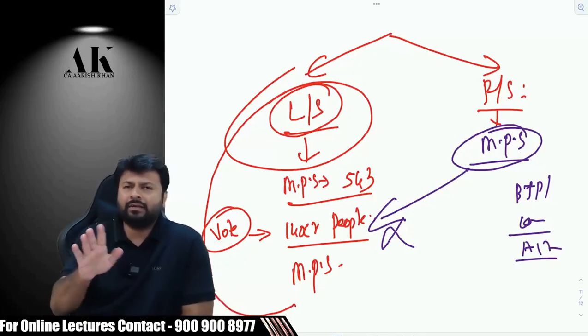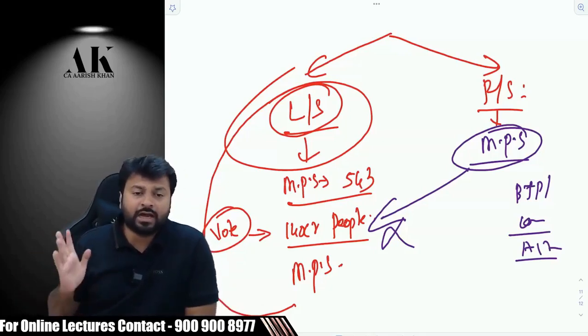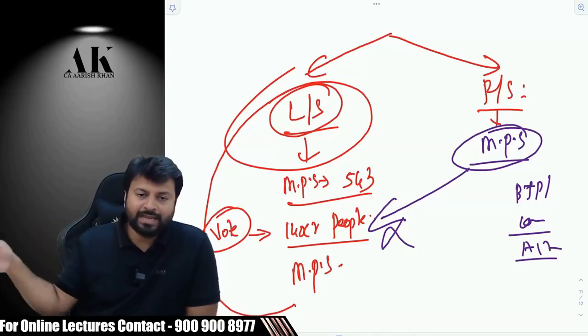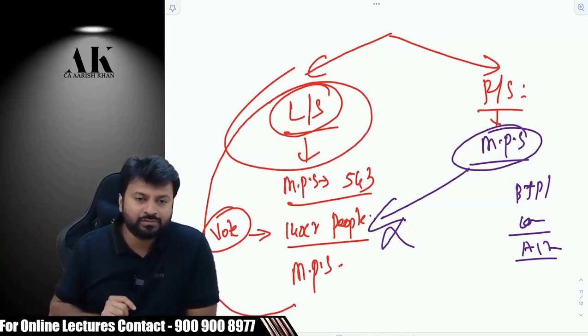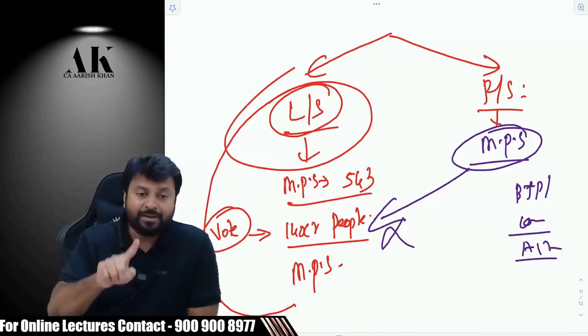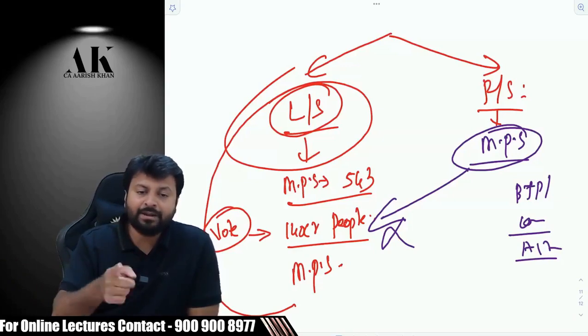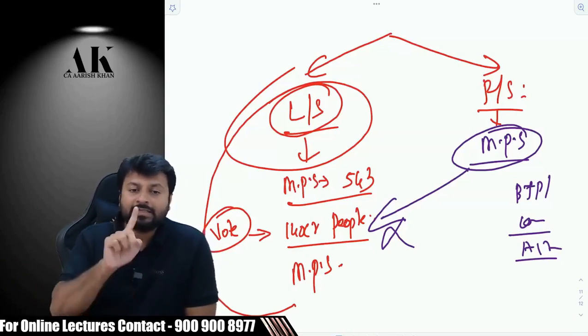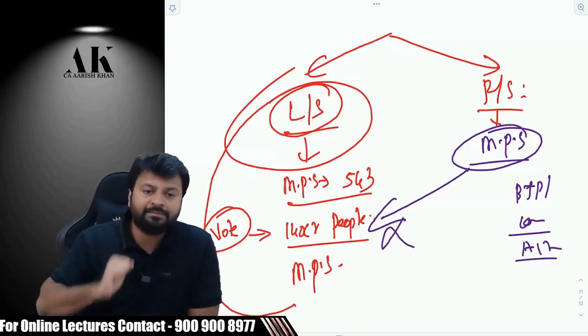For example, have you heard about a person called Raghav Chadha, who is a Delhi MP? He's a chartered accountant also. He is getting married to that Bollywood actress Parineeti Chopra. So he's a member of parliament, but he's not a Lok Sabha member. He's a Rajya Sabha member. Aam Aadmi Party has sent him.